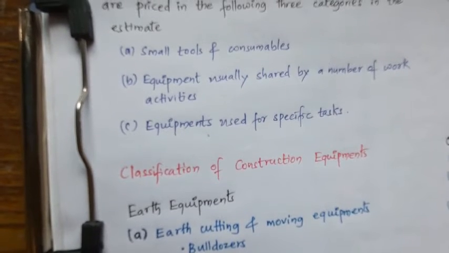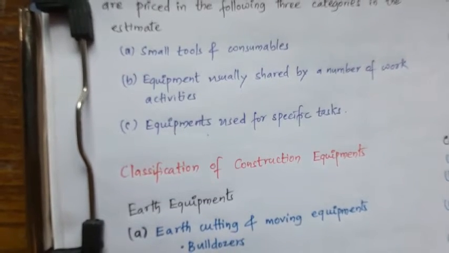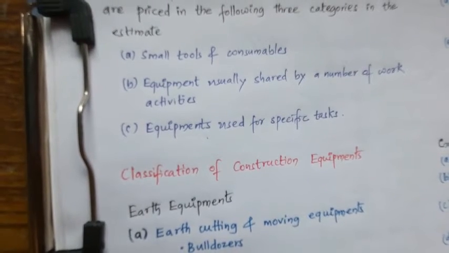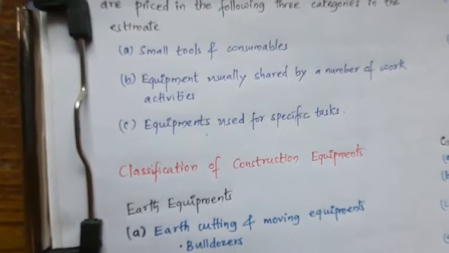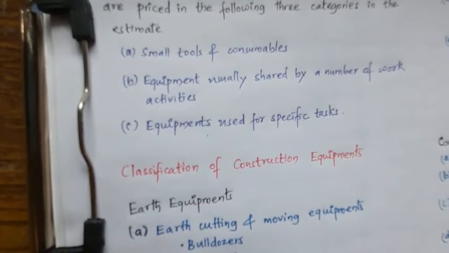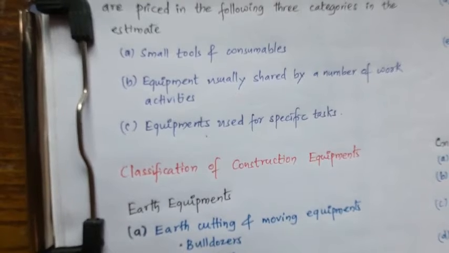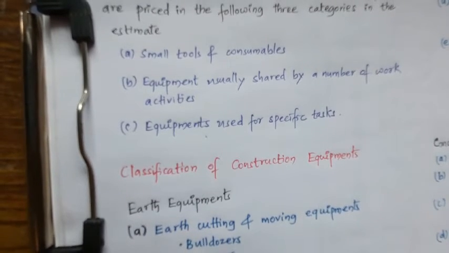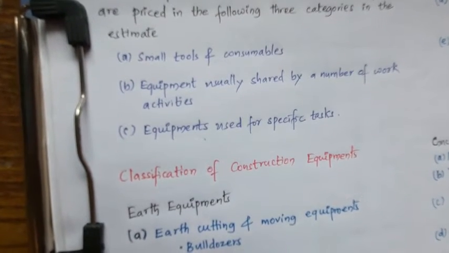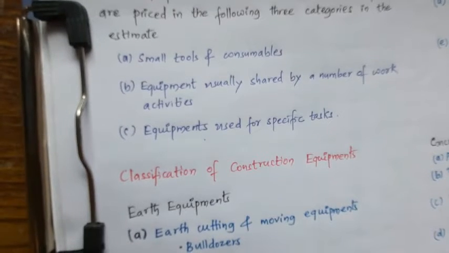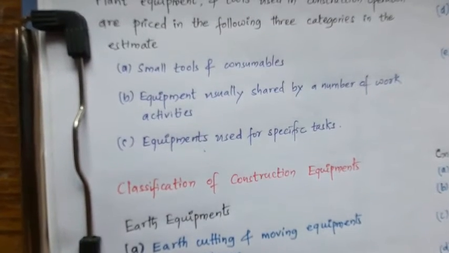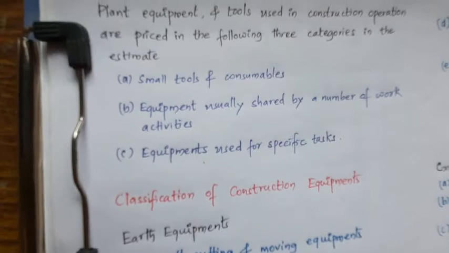The equipment is not kept on site for an extended period like those in the previous two classes, small tools and consumables and equipment shared by a number of work activities. But the equipment is shipped to the site, used for the particular task only, and then immediately shipped back to the original location. Clear?